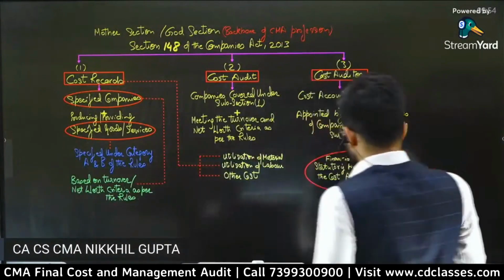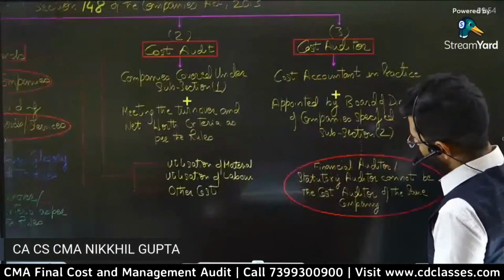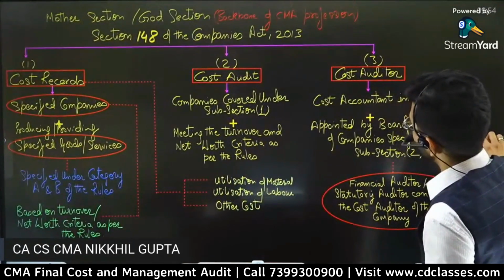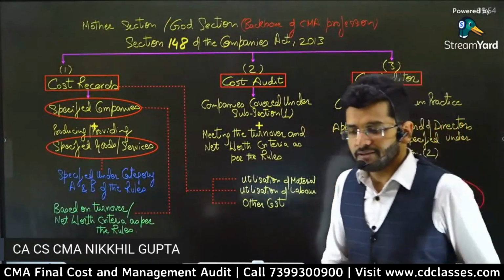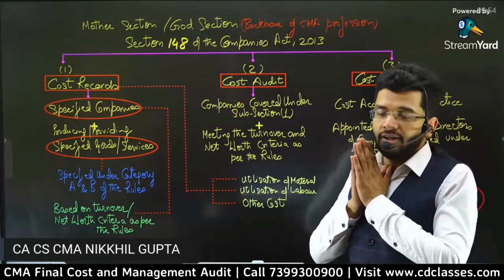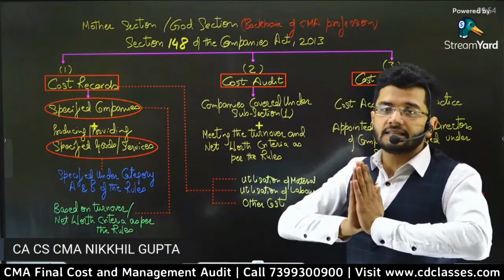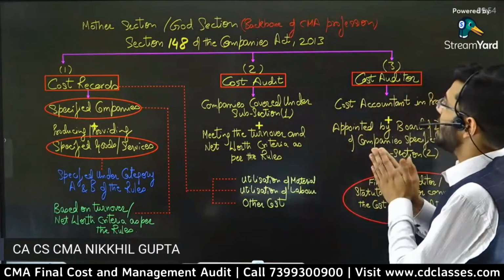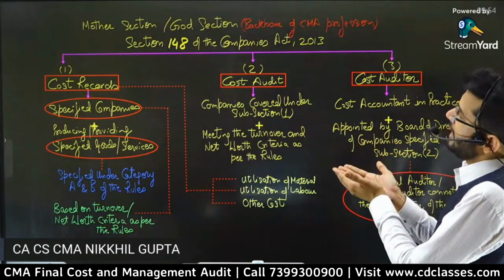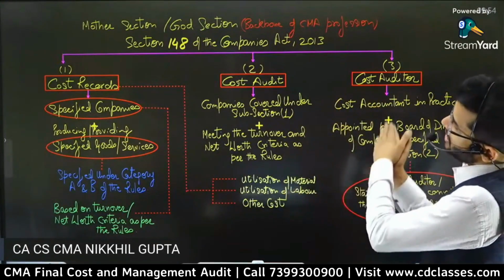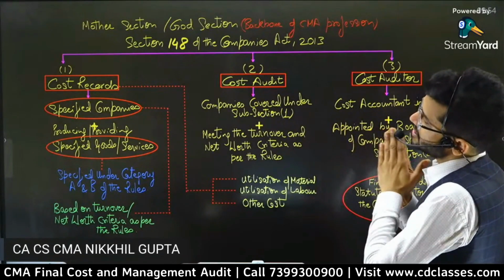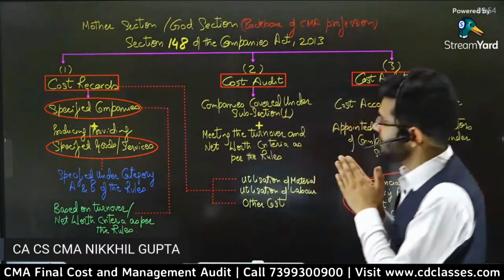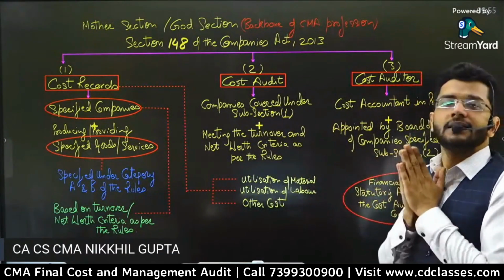Now let's come to the mother section, guys, the God section. First of all, let's fold our hands. With folded hands, we should welcome this section, section 148, which I was talking about. You can draw an emoji of folded hands in the chat box, because this is our God, our mother section. Some prayers in front of this section would be amazing, because this section is going to give me my livelihood, the prosperity which CMAs require. This section is going to give me everything.